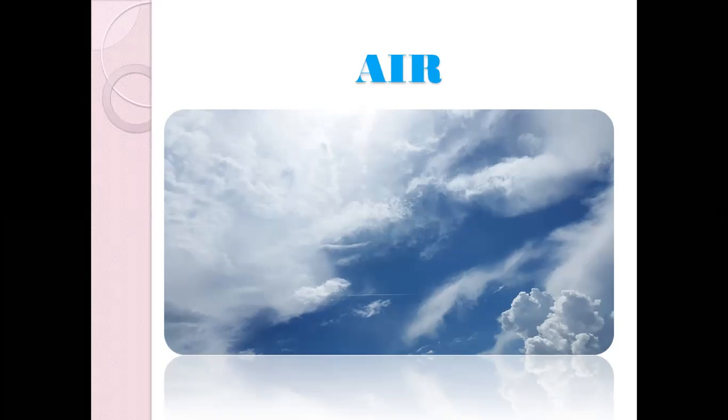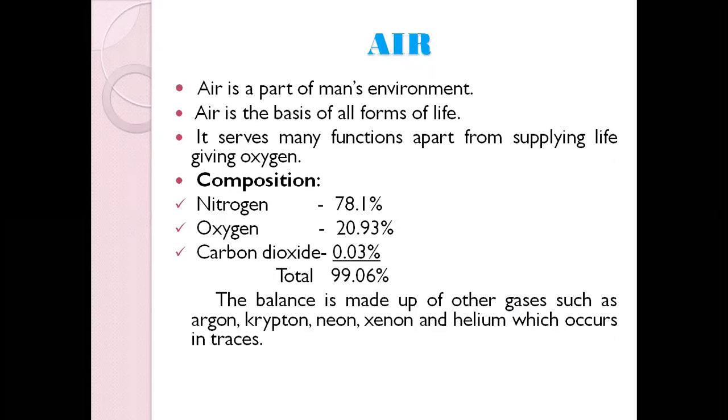In the air we also have different forms of gases, be it nitrogen oxide, sulfur dioxide, carbon dioxide, carbon monoxide. All these together form the components of air. Air is a part of man's environment, and it is the basis of all forms of life. Especially for living beings, we all require oxygen for our survival. Without oxygen we cannot survive, and air serves many functions apart from supplying oxygen.